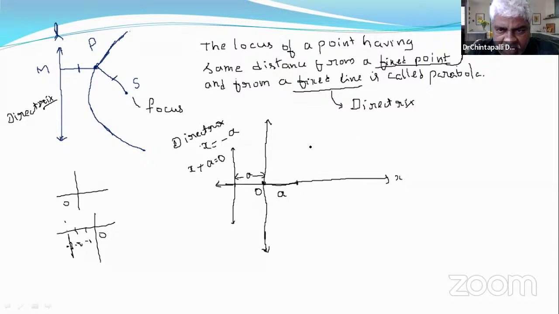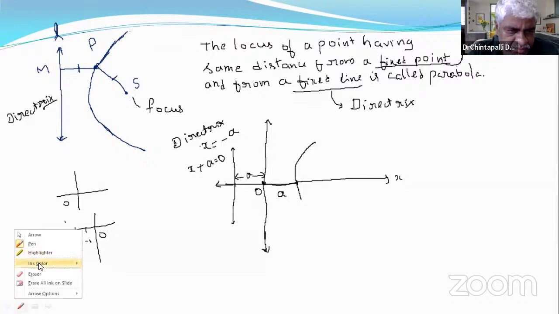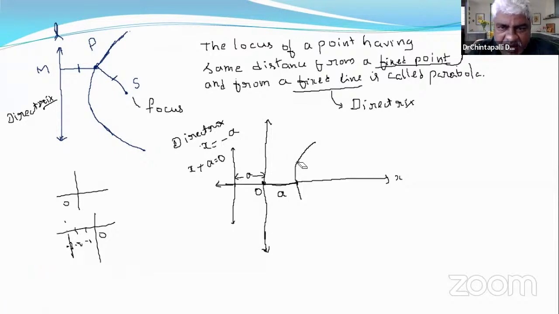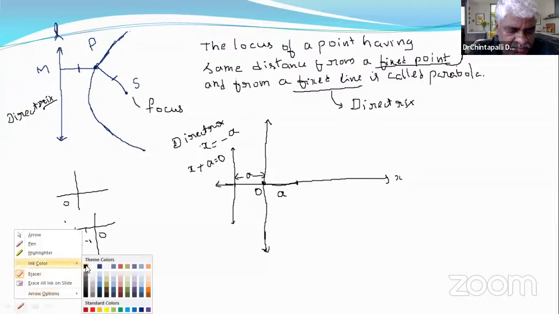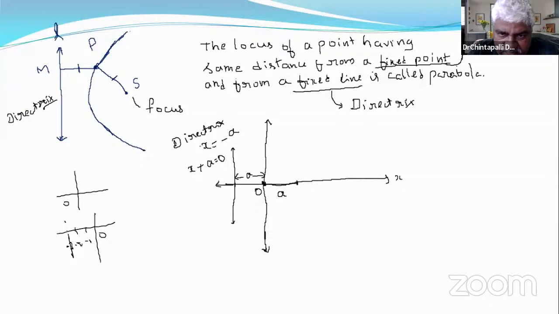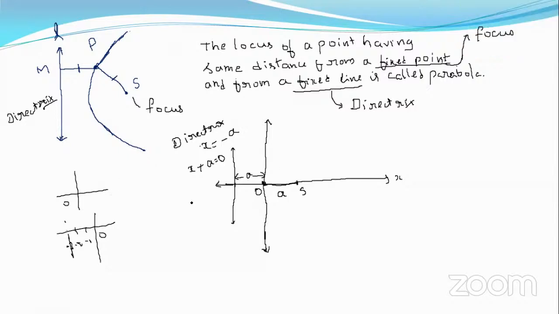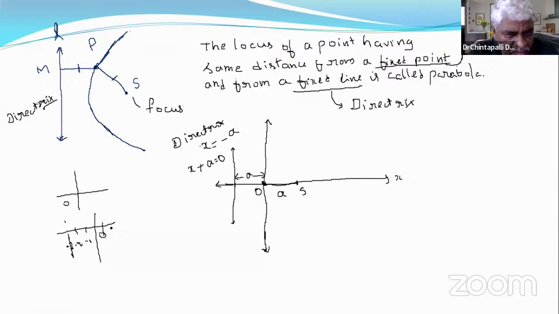Now this is the parabola. All the points on it are the same distance from the point S and the line. This point is the same distance from S. Can you tell the coordinates of S? The distance is A.